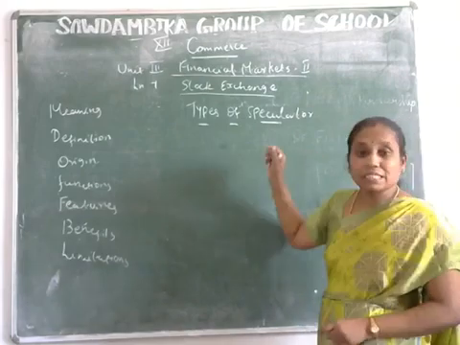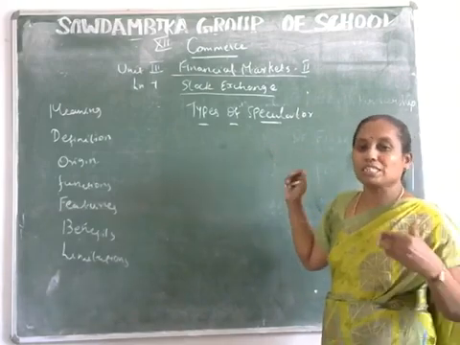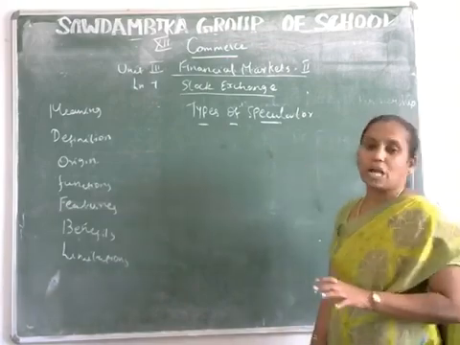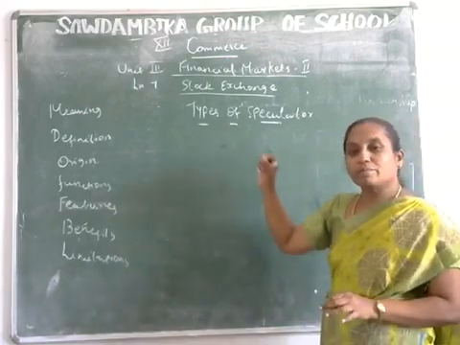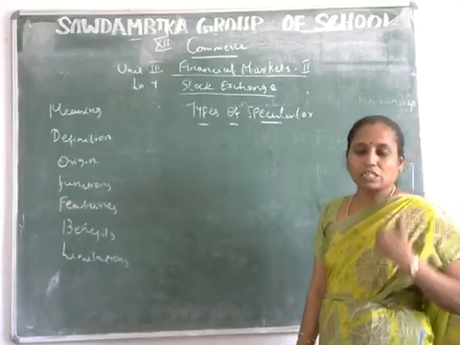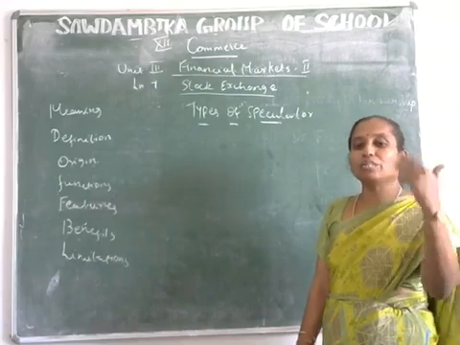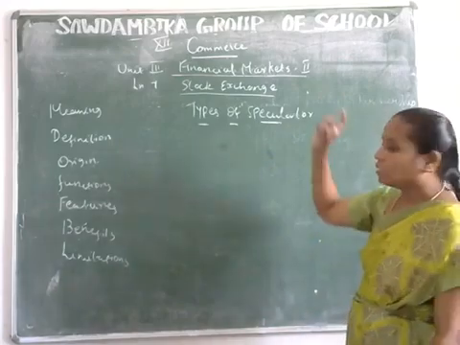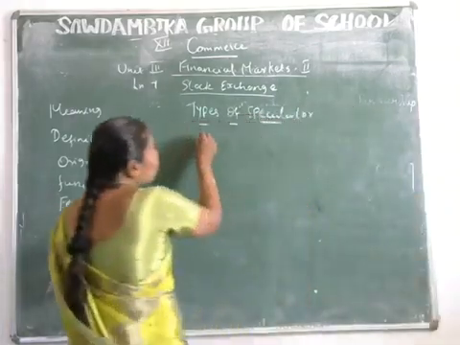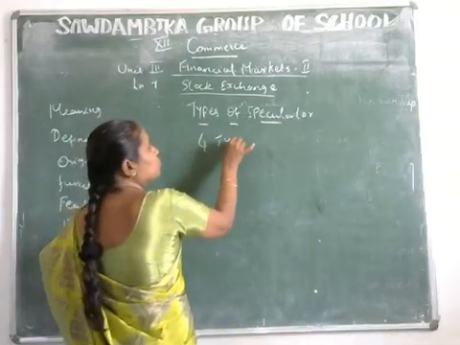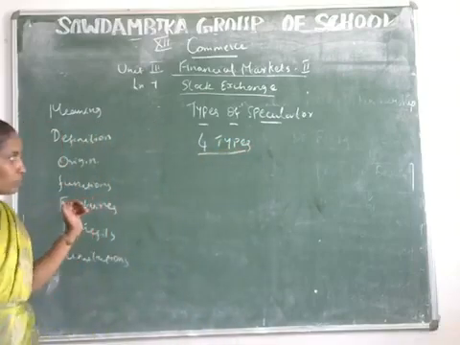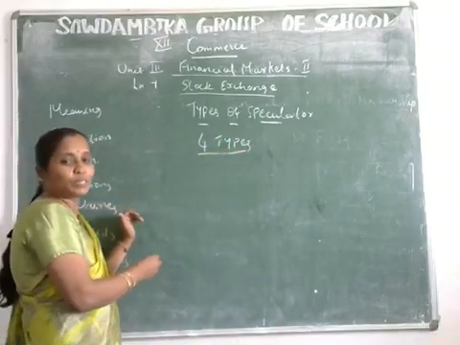He seeks income from purchasing and selling the securities. That person is called a speculator. Speculator is a person who buys the securities, hoping to sell the securities at a profit in future. Okay, the speculators are of four types. How many types of speculators? Four types of speculators. Who are the four types of speculators?